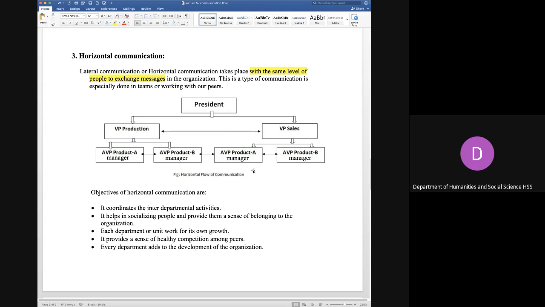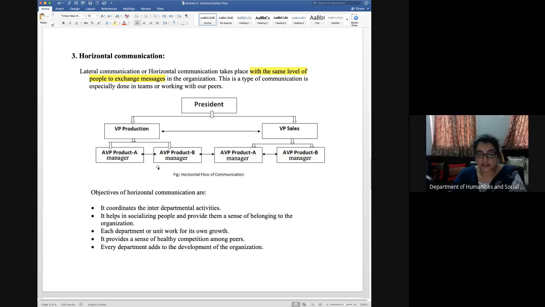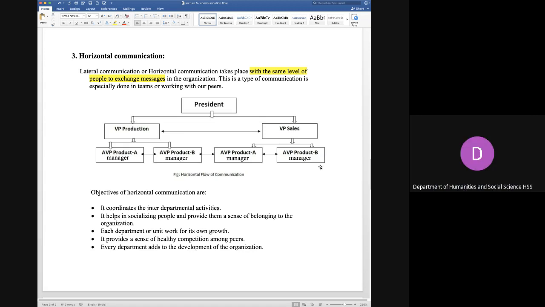It means that the communication is done between different departments. It is at the same level. That means a vice president is talking to the vice president of the other department. Now the production department may have two managers, or there could be many managers. When these production managers are dealing with sales managers, then also it becomes horizontal communication. So all the managers are communicating with each other. So this is horizontal communication.